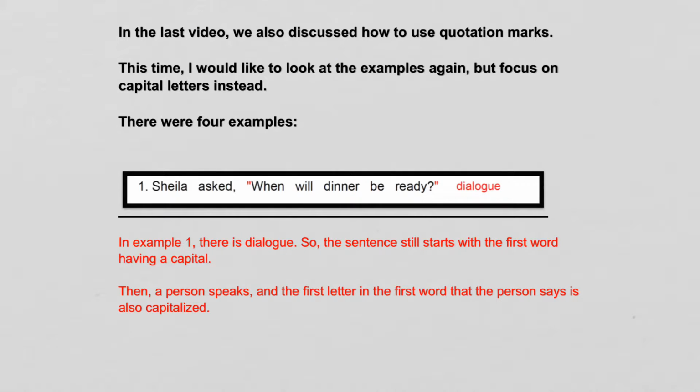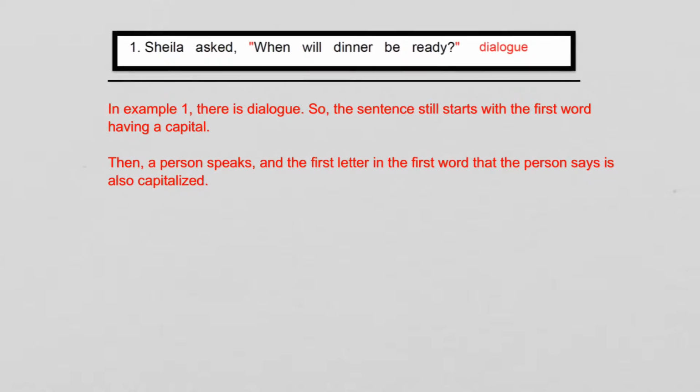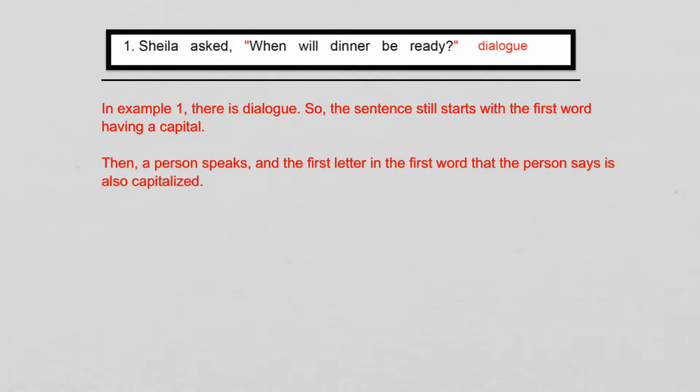Okay, in the last video, we also discussed how to use quotation marks. It was a punctuation thing. But this time, I would like to look at the examples again, but focus on capital letters instead. So there were 4 examples, and we'll go through them one at a time. So here's the first one.